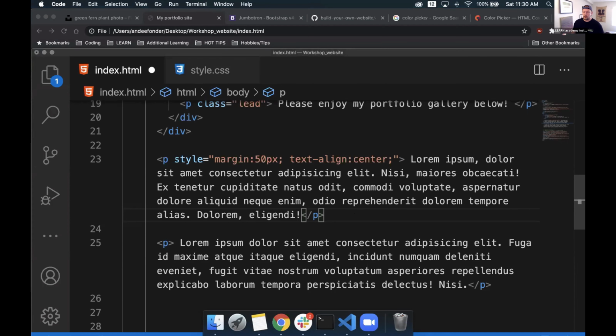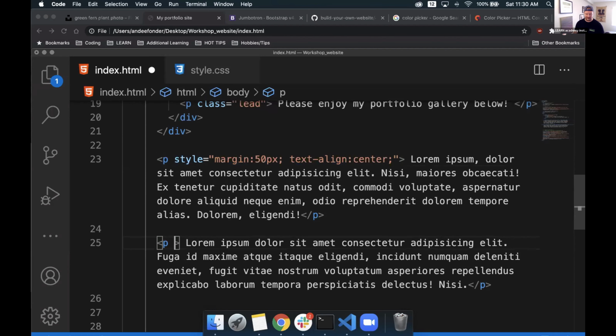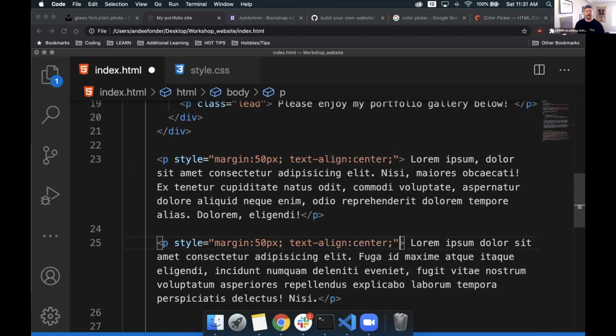Okay, cool. So we've done this to our first paragraph tag. In order to do this to our second paragraph tag, we can either type it all out again, or let's be what's known as the normal programmer here and be lazy. We can just copy everything from that final quote to the beginning of the S, go to our second paragraph, and hit paste.